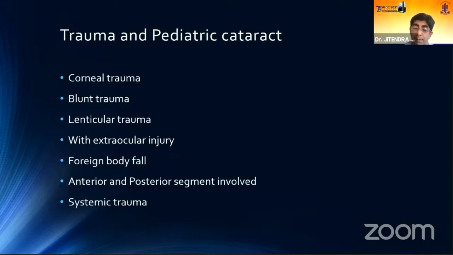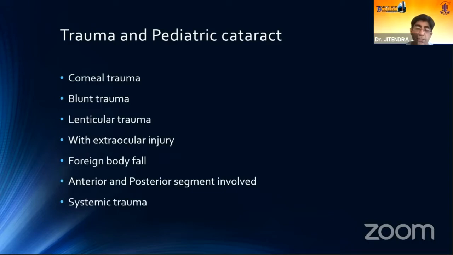There could be a direct lenticular trauma, which means that there could be a perforated lens, and in that case it would require aspiration. There could be a penetrating injury with extraocular injury, which means that the lids are also injured, along with or without a corneal tear. With foreign body fall, you should always presume in traumatic cataracts that there could be an IOFB, and we should always get an X-ray skull done.